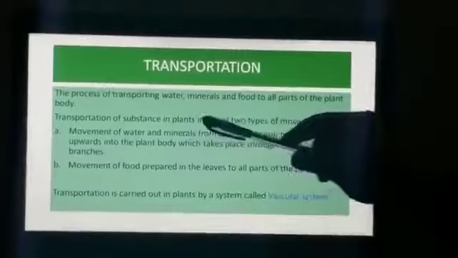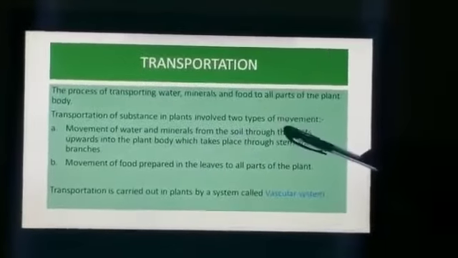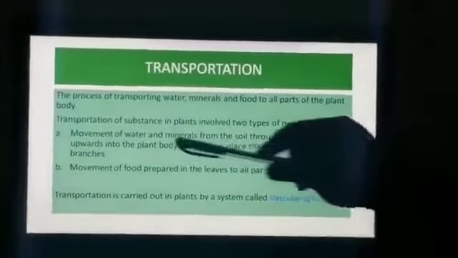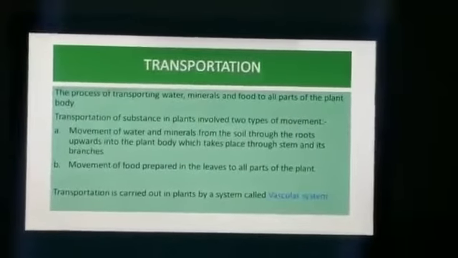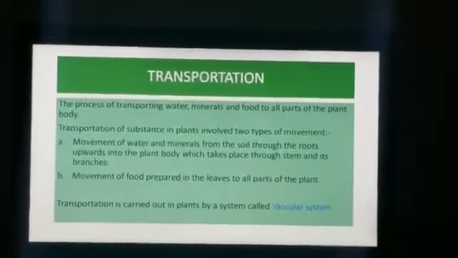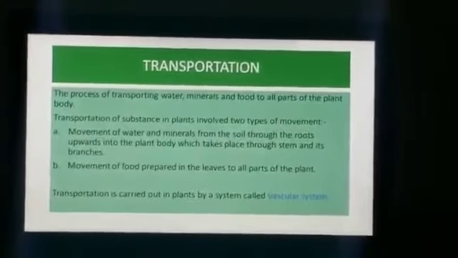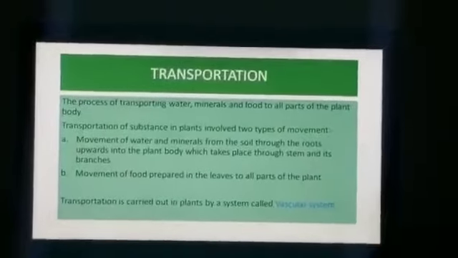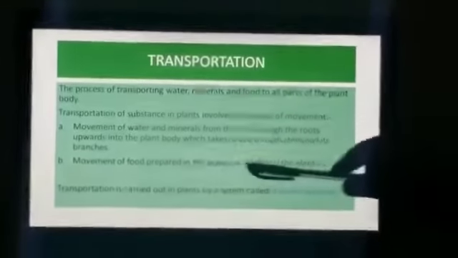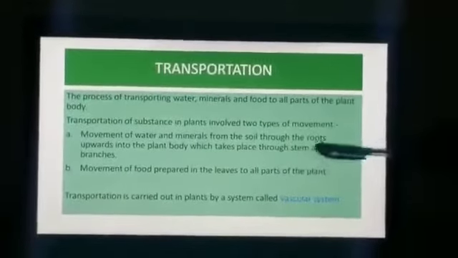Transportation of substances in plants involves two types of movement. First is movement of water and minerals from the soil through roots upwards in the plant body, which takes place through the stem and its branches. Second one is movement of food prepared in the leaves to all parts of the plants.